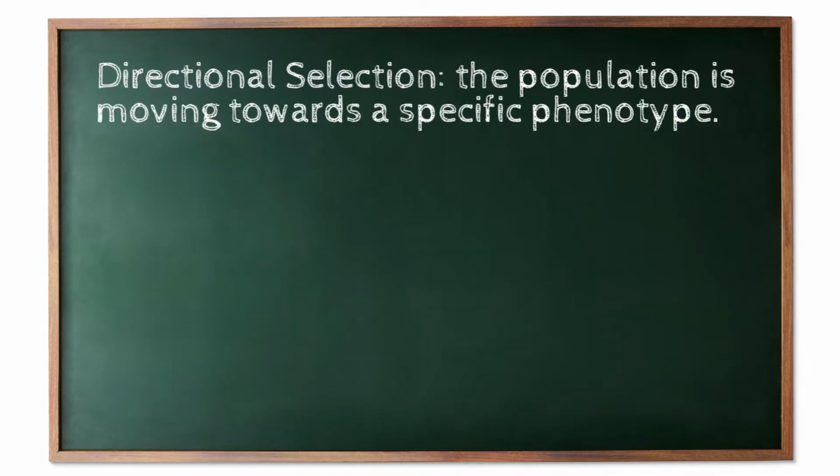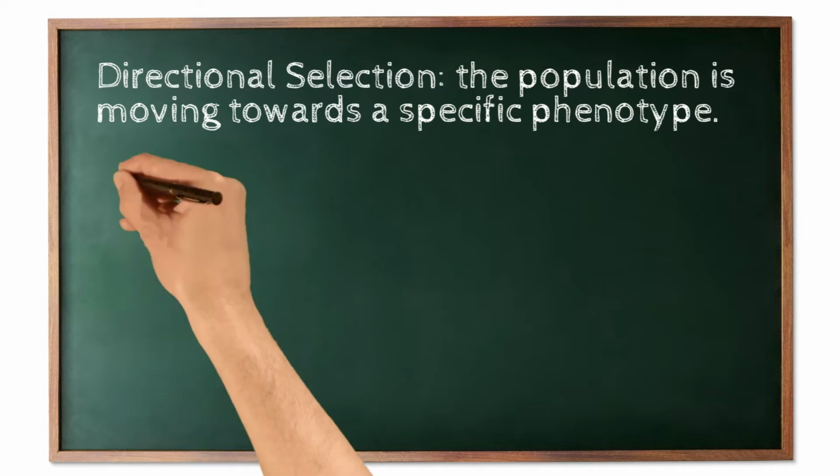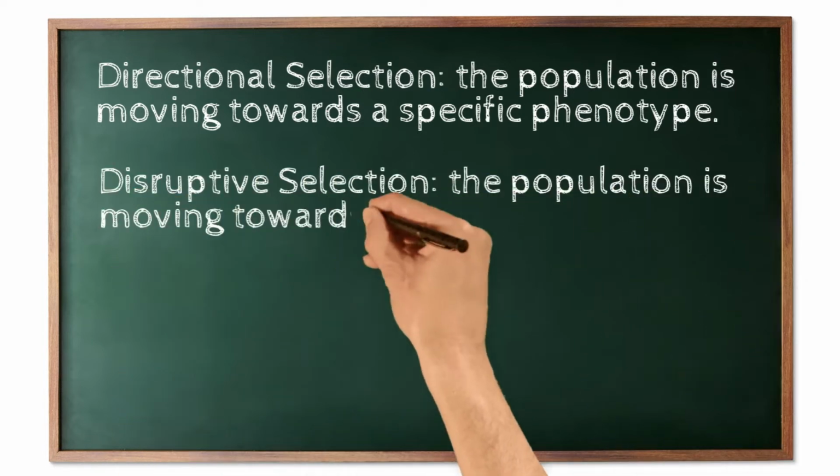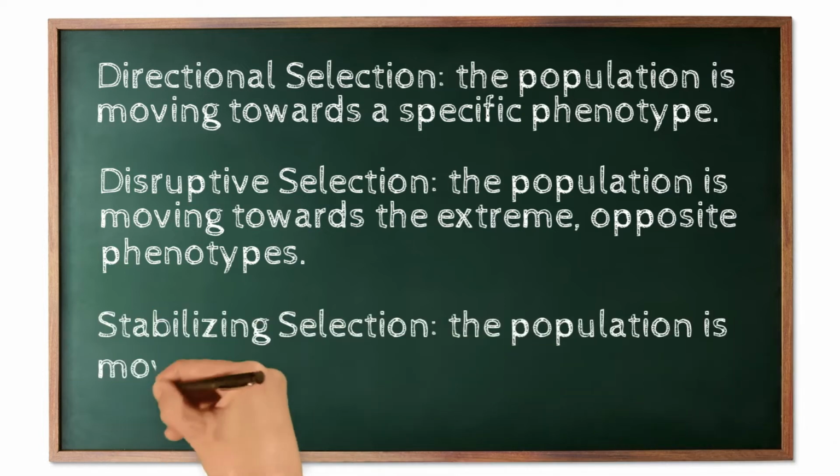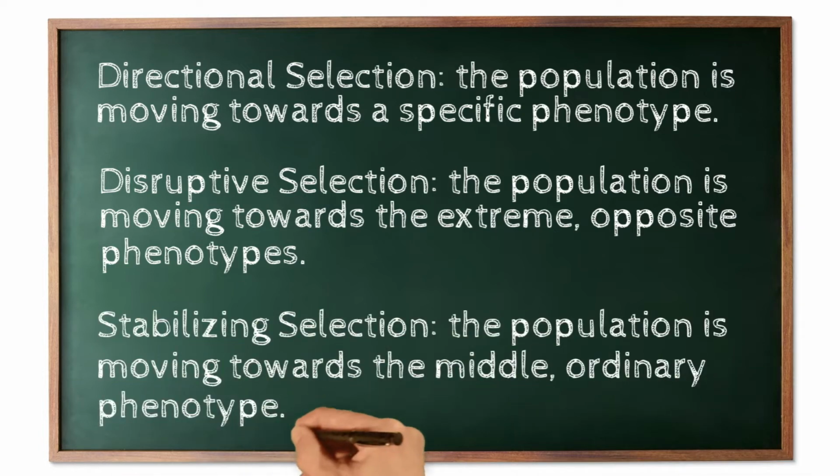There's also disruptive and stabilizing selection. Disruptive selection is when the population moves towards the extreme opposite phenotype, while stabilizing selection is when the population moves towards the middle ordinary phenotype.